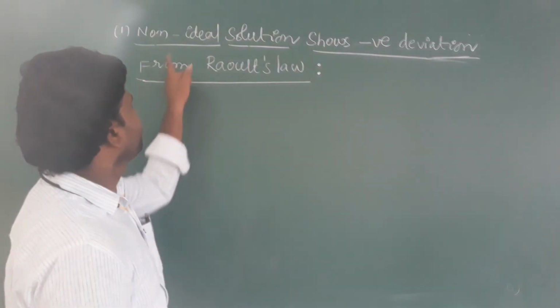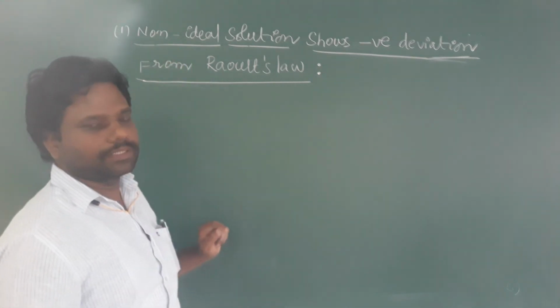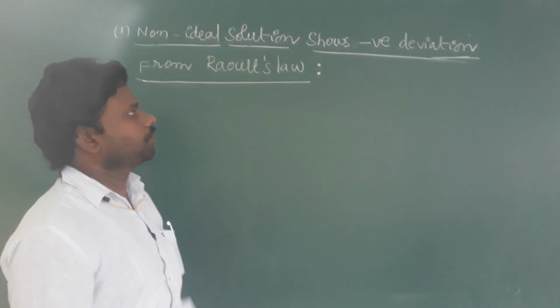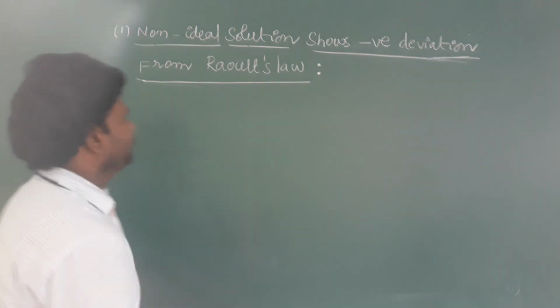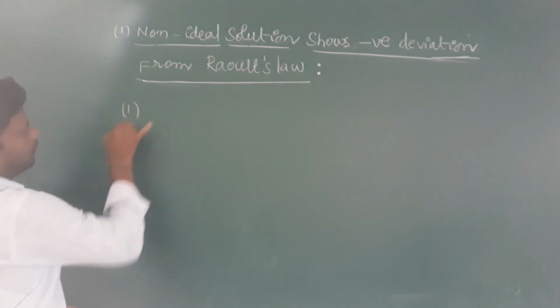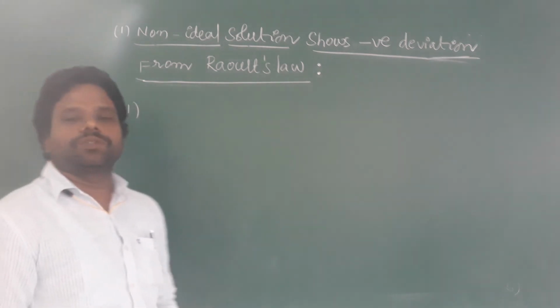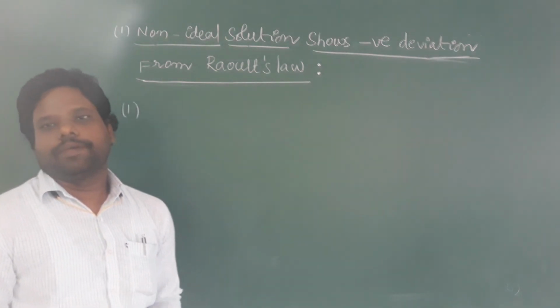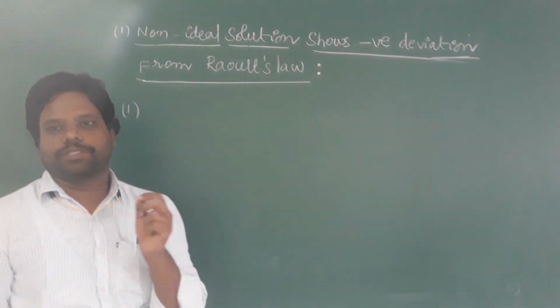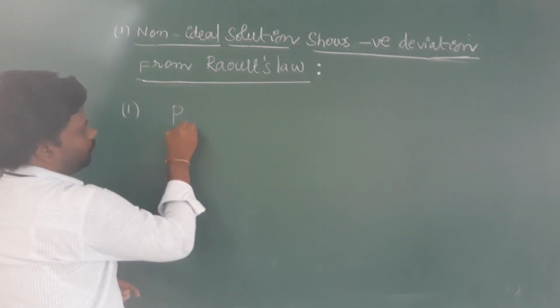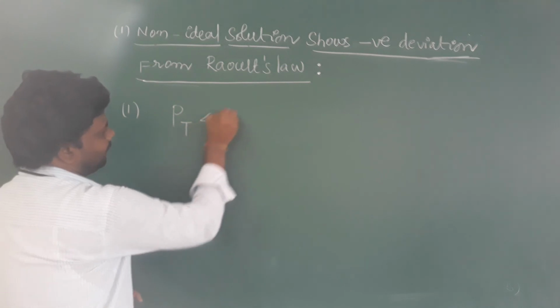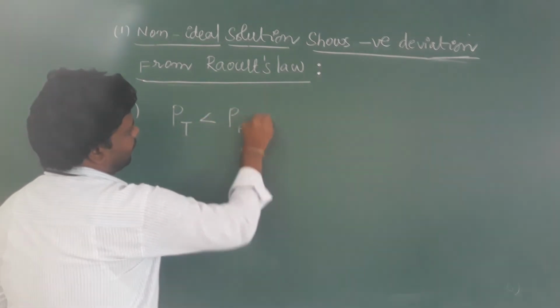Now we are going to discuss non-ideal solution showing negative deviation from Raoult's law. First, the total vapor pressure of the solution is lesser than the vapor pressure obtained from Raoult's law. That means the total vapor pressure Pt is lesser than PA plus PB.